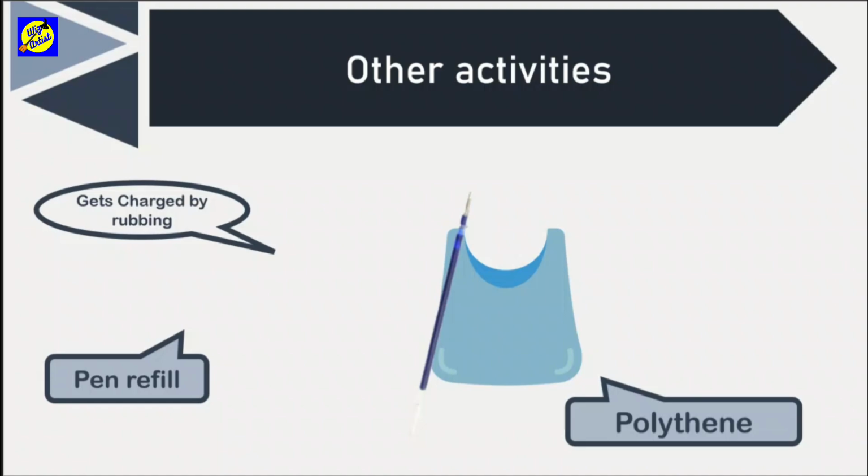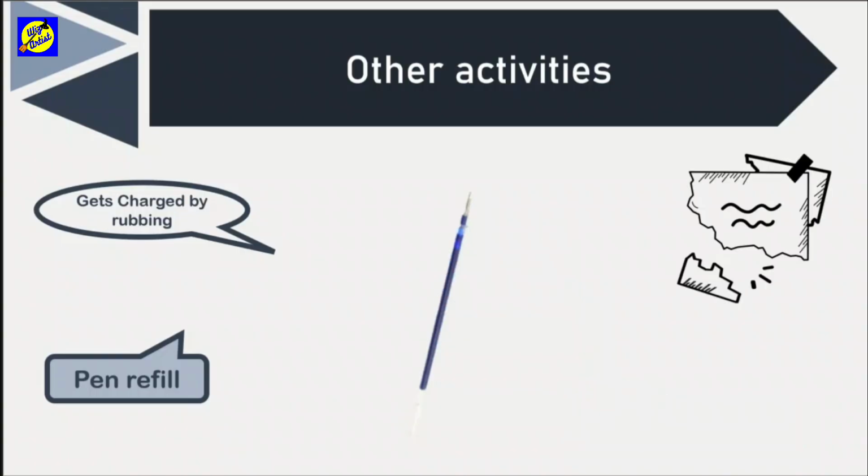These charges interact with one another. That means they repel or attract each other based on what type they are. Now, if you take a piece of paper, it gets attracted towards the pen refill. This is exactly due to the phenomenon of the pen refill getting charged.